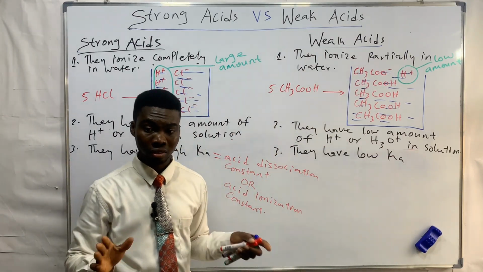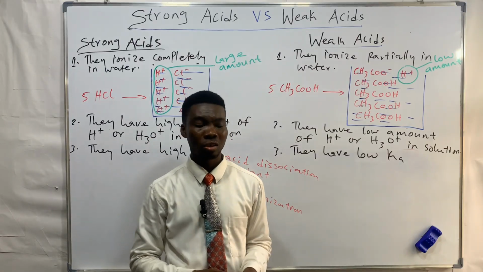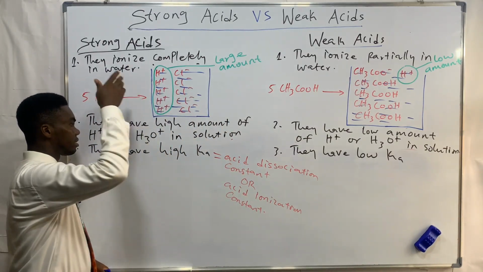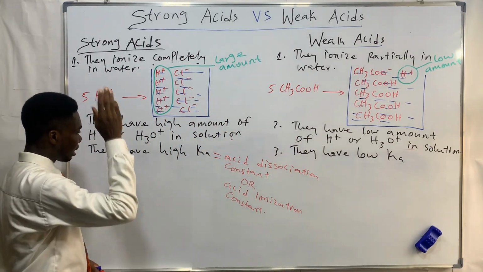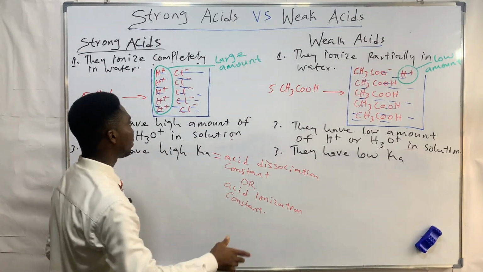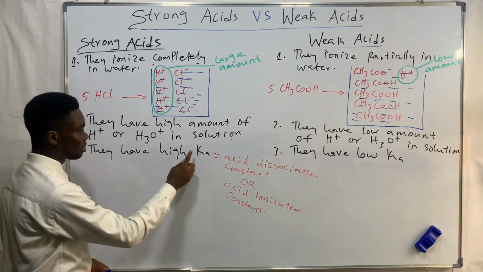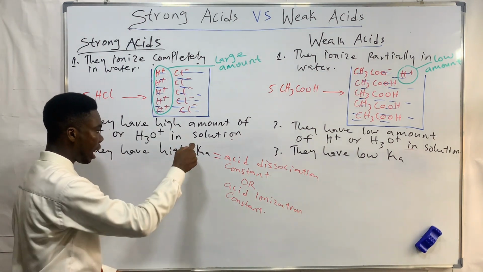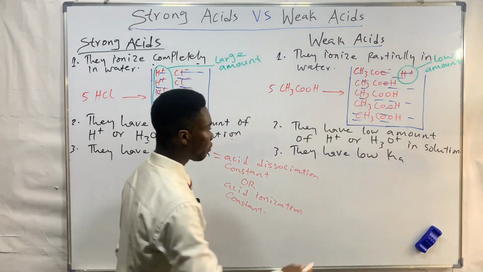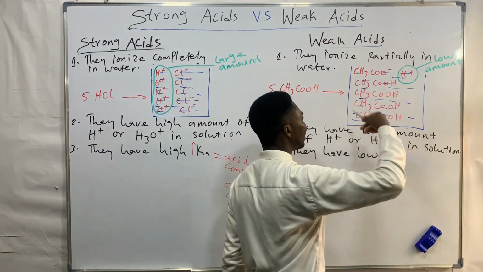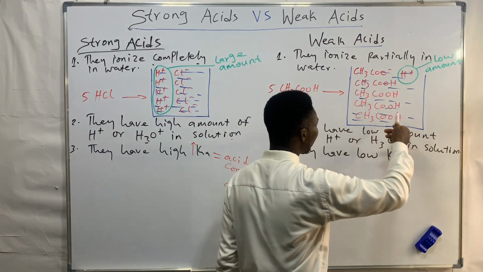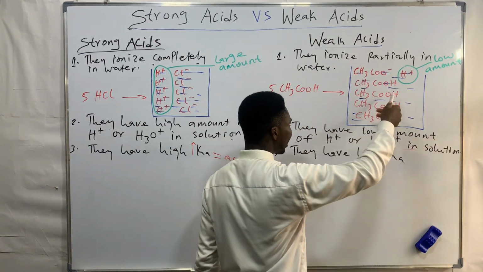So strong acids have high Ka, because they ionize or dissociate completely in water. So that's the reason why their Ka will be very, very high, massive. For weak acids, because they ionize partially in water, because they dissociate partially in water, you expect their Ka to be low.